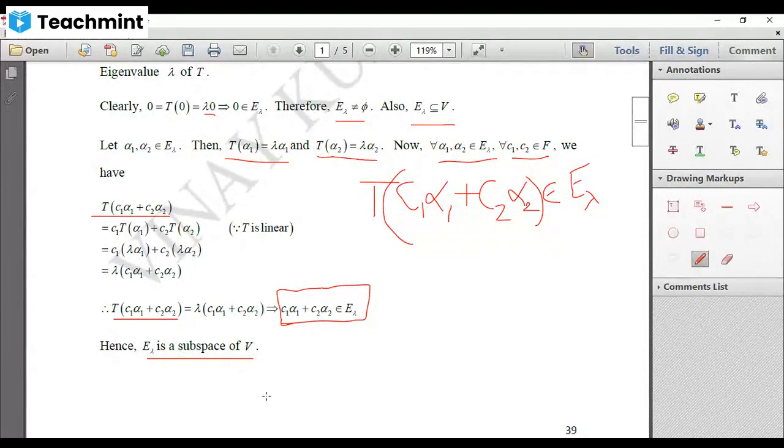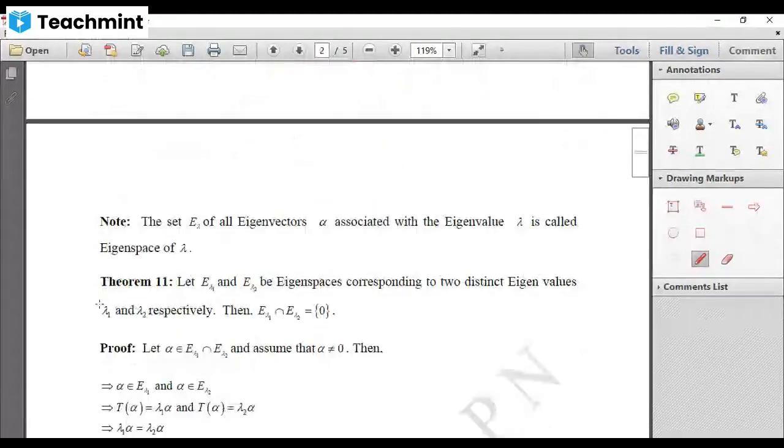Now, let us note the set E lambda of all the eigenvectors alpha associated with eigenvalue lambda is called the eigenspace, because it's a vector space. It's a subspace, which means it's a vector space. So it's called the eigenspace of lambda.